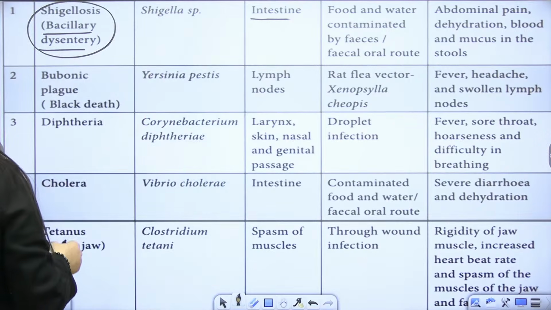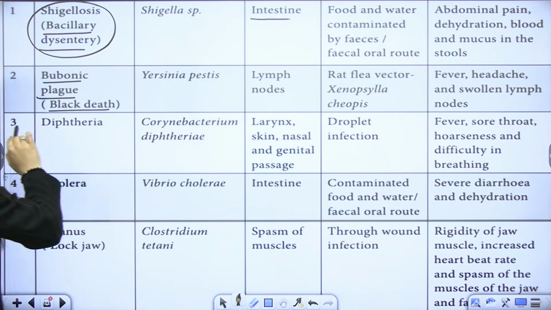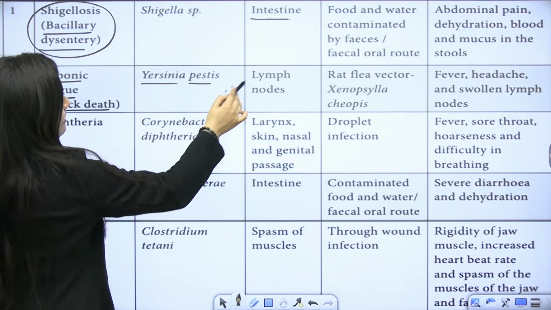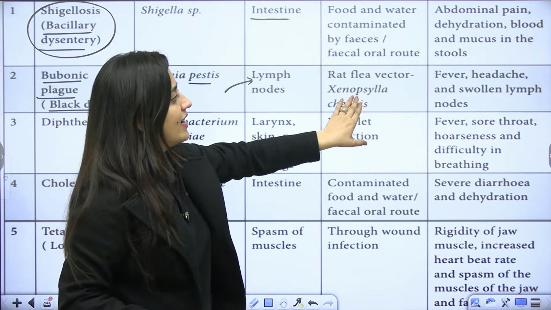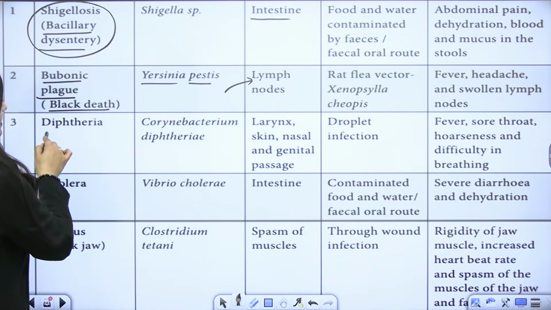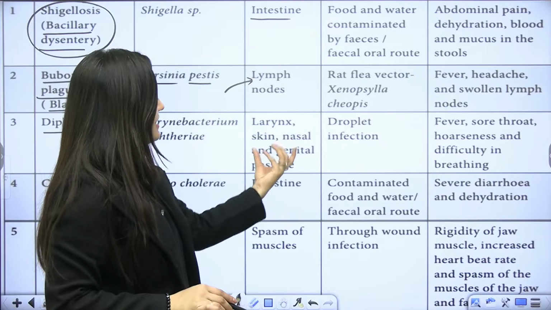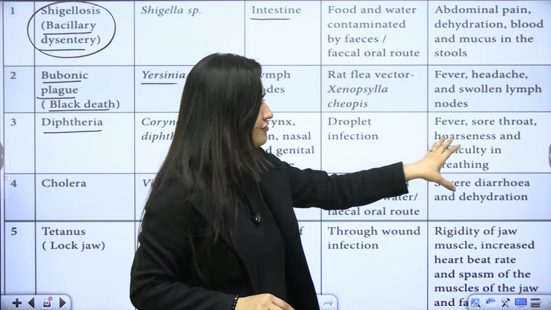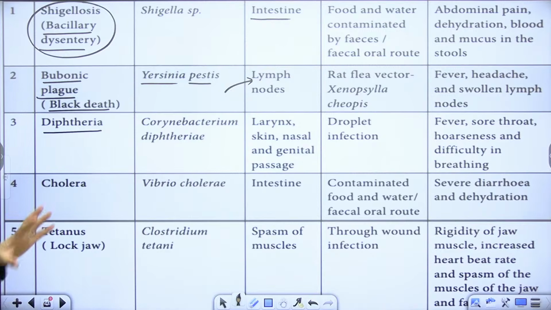Then, this is the plague, also known as bubonic plague, Black Death. Yersinia pestis will be there in the lymph nodes. Who's going to spread it? Rat flea vector. Then diphtheria, that is Corynebacterium diphtheriae. The larynx will be affected here. Skin, nasal and genital passage, droplet infection, fever, sore throat, hoarseness and difficulty in breathing. Then cholera, again diarrhea and dehydration like symptoms will be there.